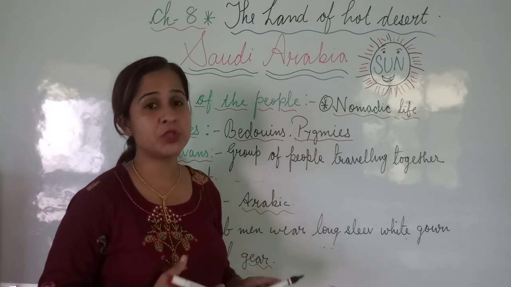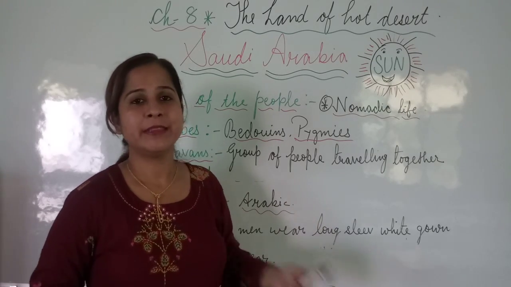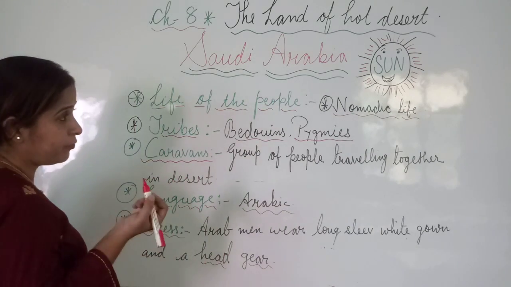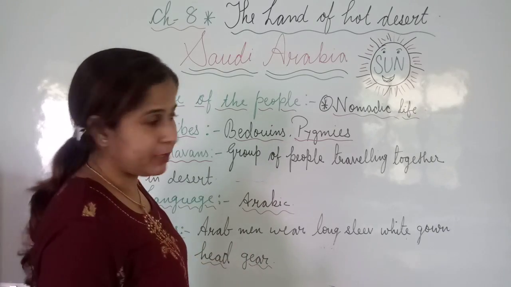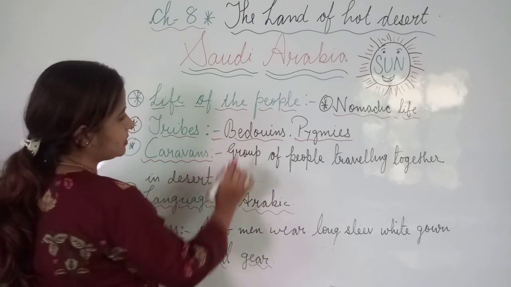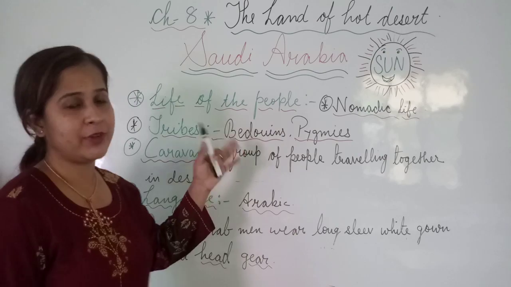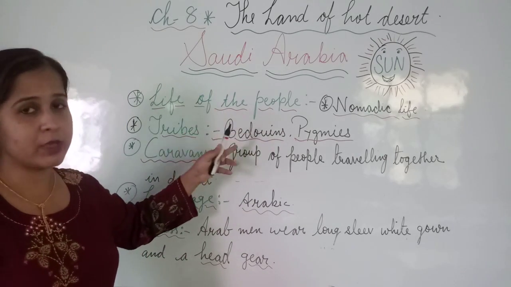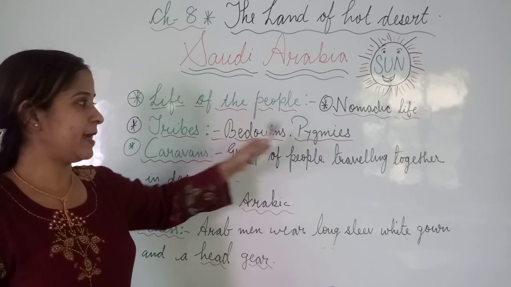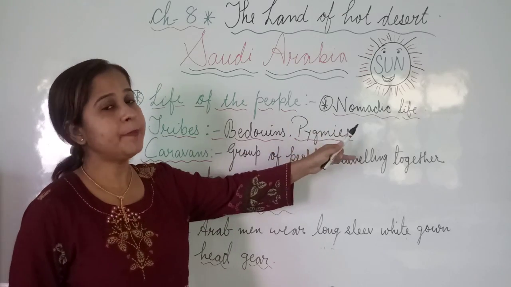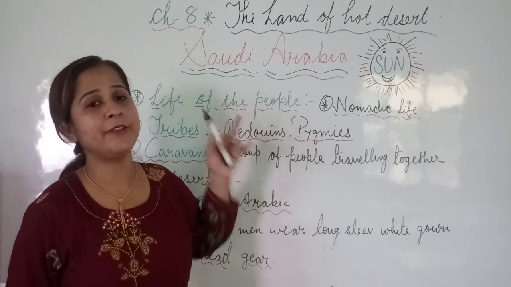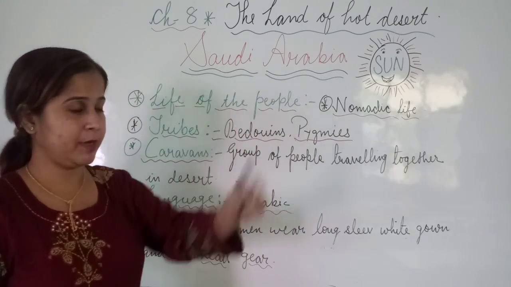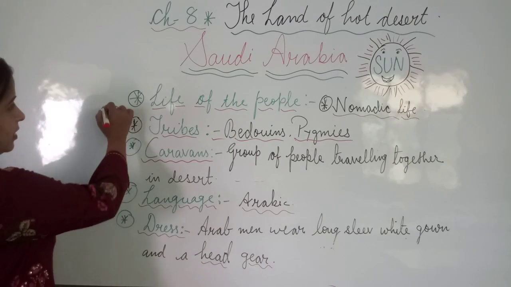They don't have their own social life, even like living in a society. They have a nomadic, totally tribal life. So what kind of tribal people are found here mainly? Bedouins. Yes, Bedouins belong to the tribal group of people, and second is Pygmies. Mainly Pygmies are found, but these two are very famous nomadic people living in Saudi Arabia. Fine. So this we have done.